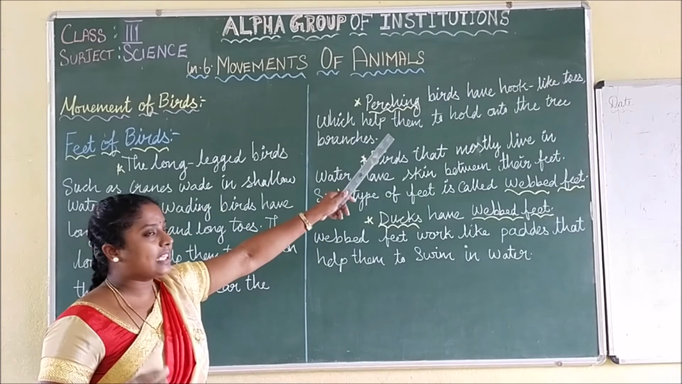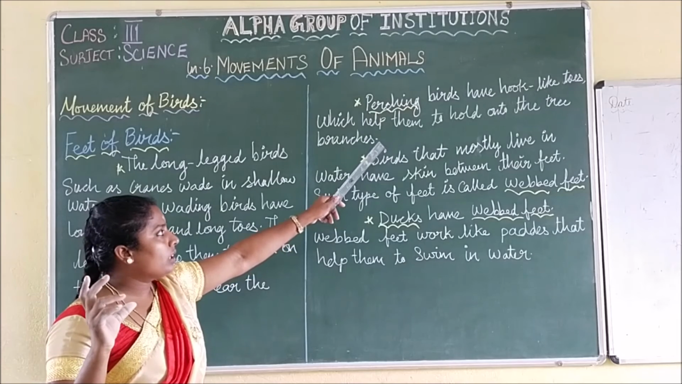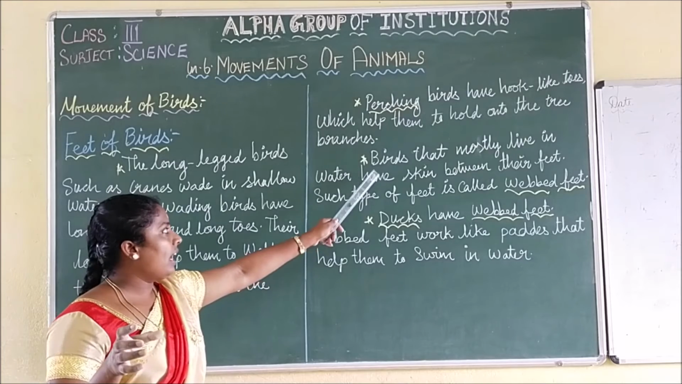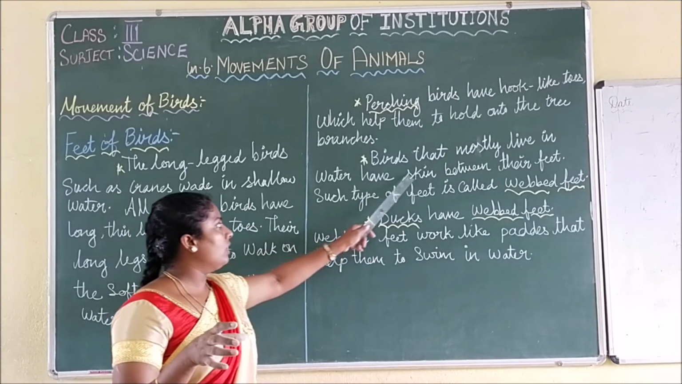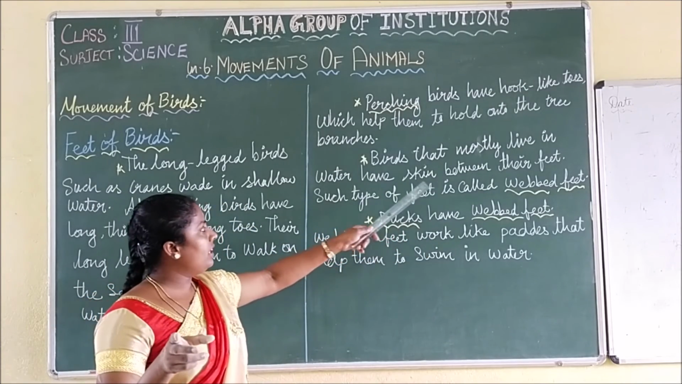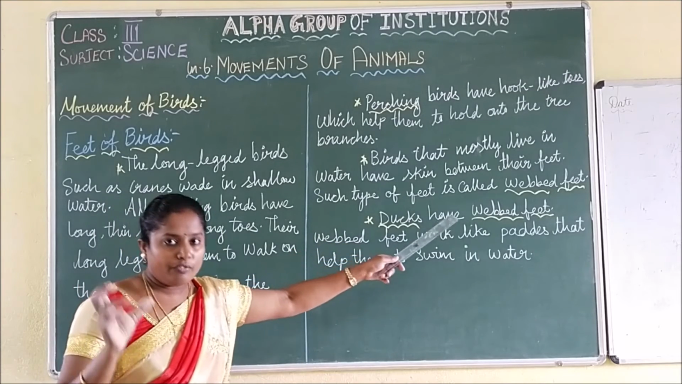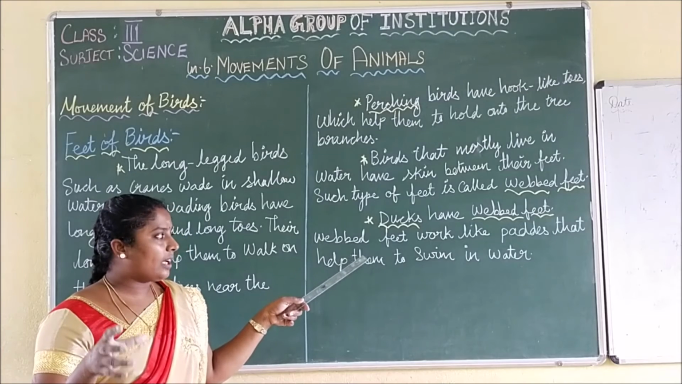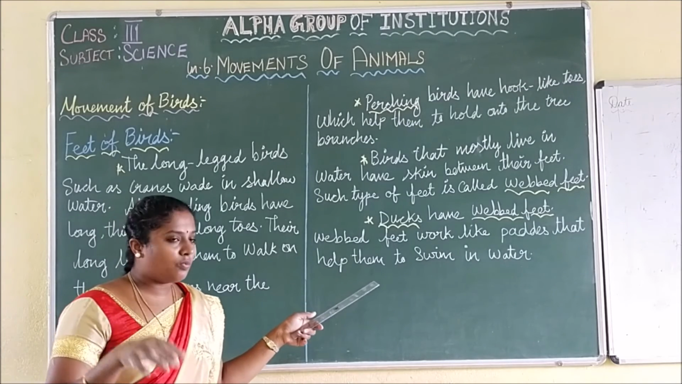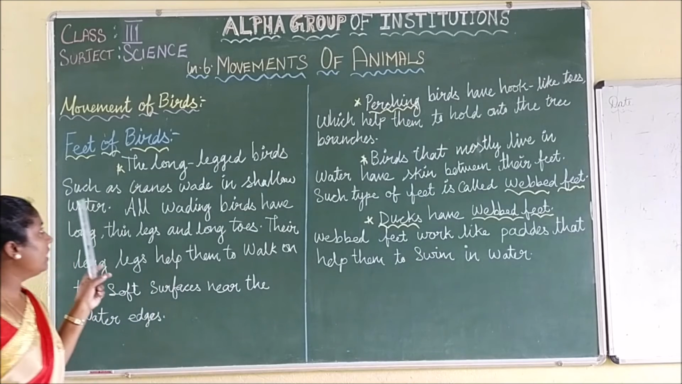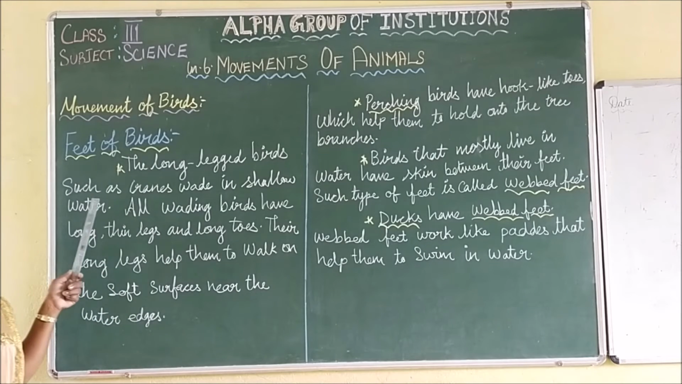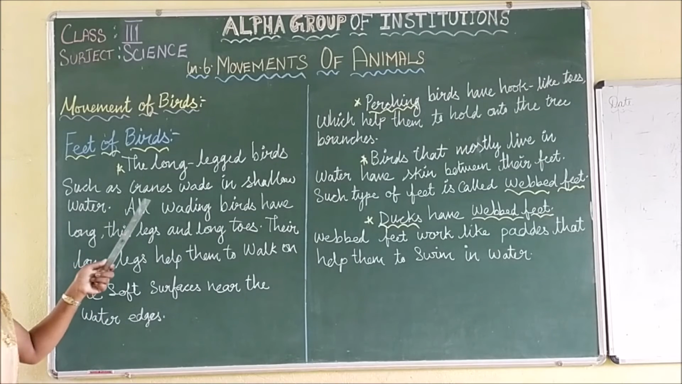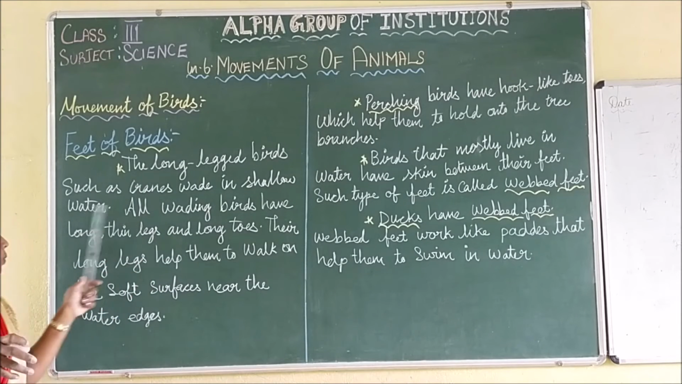So perching birds have hook-like toes, which help them to hold on to the tree branches. And birds that mostly live in water have skin between their feet. Such type of feet is called webbed feet. Ducks have webbed feet. Webbed feet work like paddles that help them to swim in water. So the feet of the birds: one type is the long-legged birds, such as cranes, which wade in shallow water.